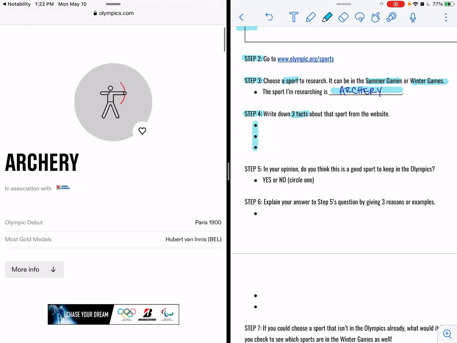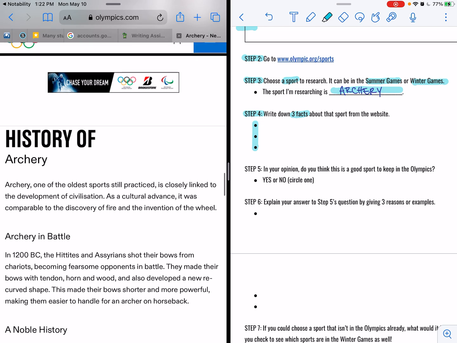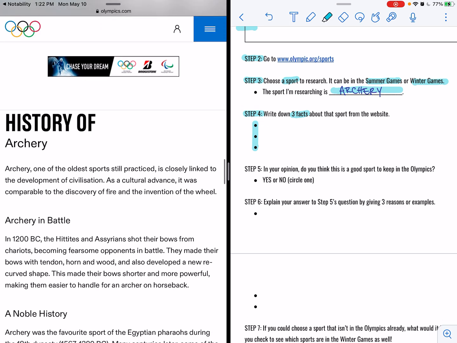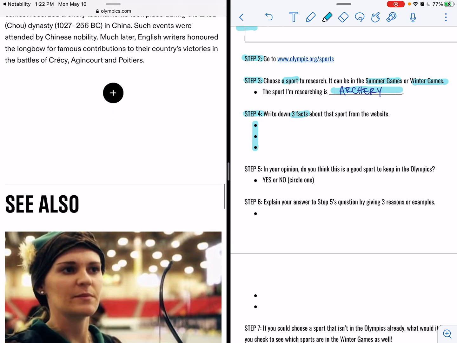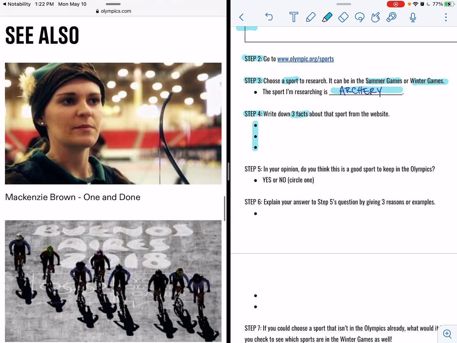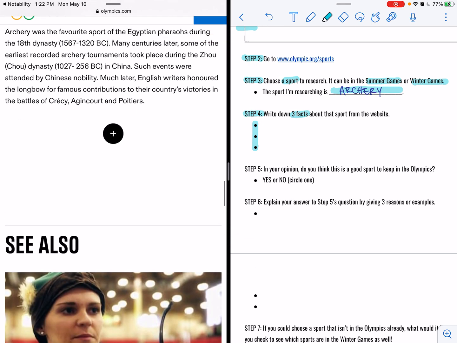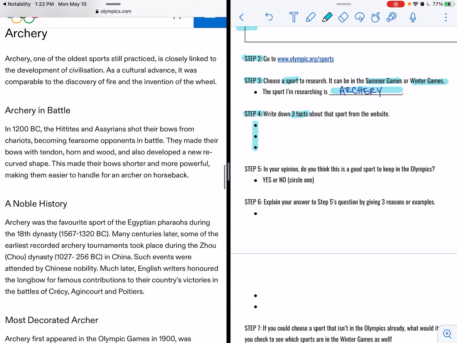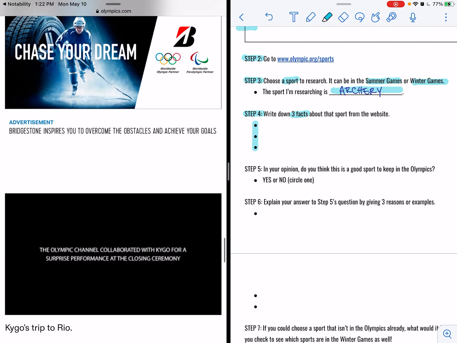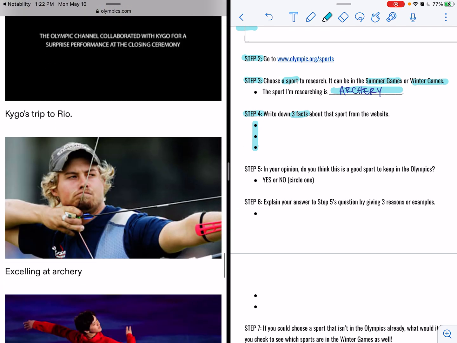So I'm going to look through this page about archery. I clicked more info, so we have like the history of archery, how it was used in battle. We have some articles about like famous archers. If you click on the plus sign, it gives you more information. So I'm just looking at 3 facts about archery.